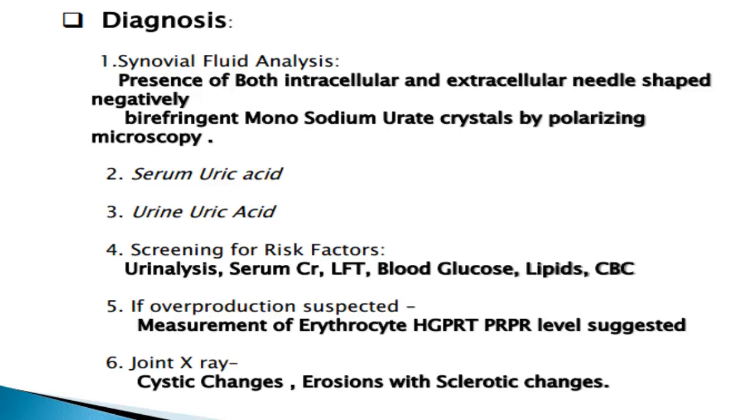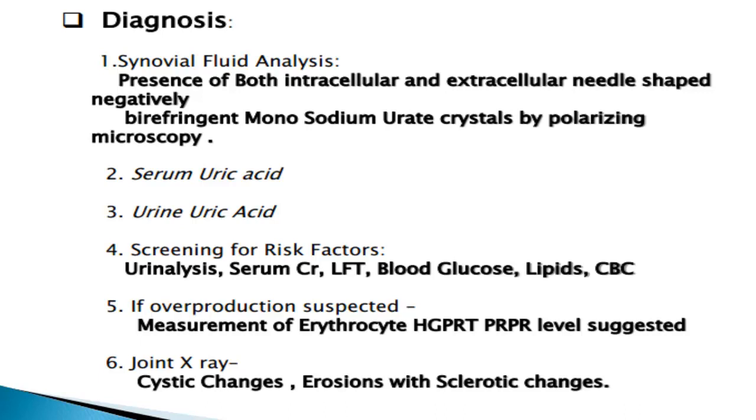There may be elevated serum uric acid, and we may also go for urine uric acid. If it is more than 800 milligram per day on a regular diet or in absence of any drugs, it suggests hyperuricemia.